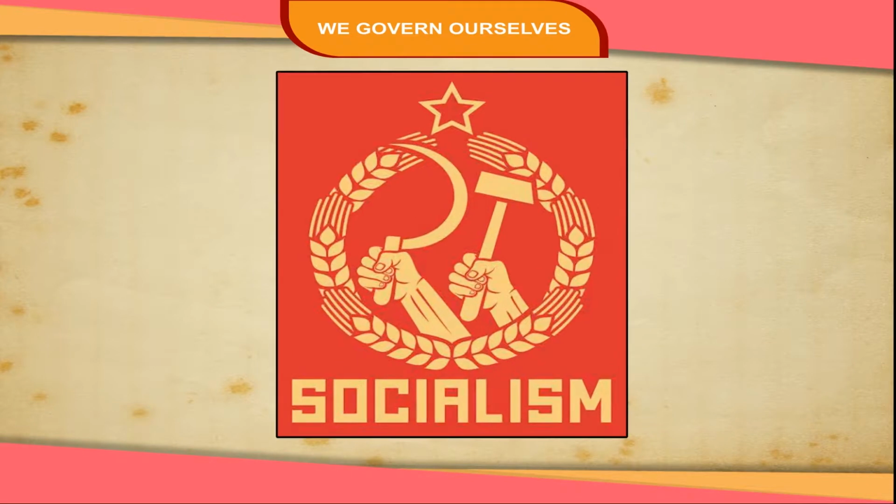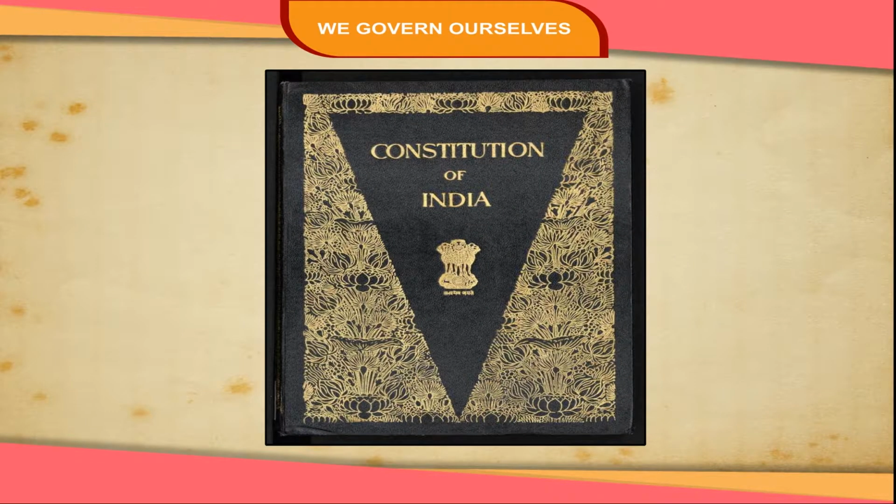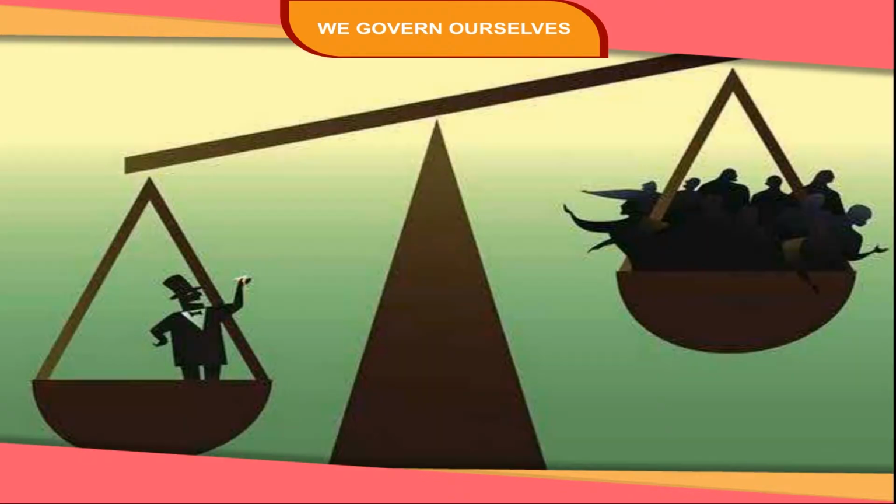Socialism. Socialism is a policy according to which all the people in the country are treated as equal. According to the Constitution of India, all citizens will be provided with equal opportunities and the government will make every possible effort to bridge the gap between rich and poor.